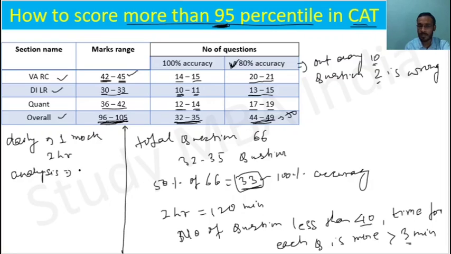Do analysis for 4 to 5 hours. Daily do 4 to 5 hours of analysis for a total of 66 questions. For total questions, basically we can say. Why am I saying analysis?